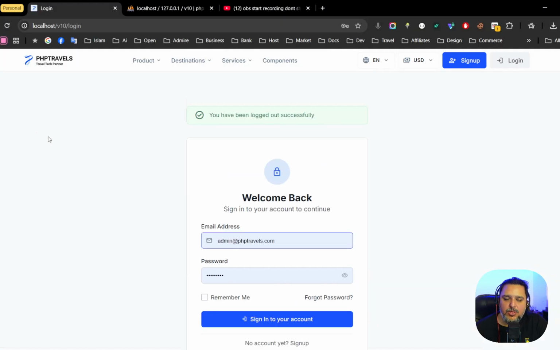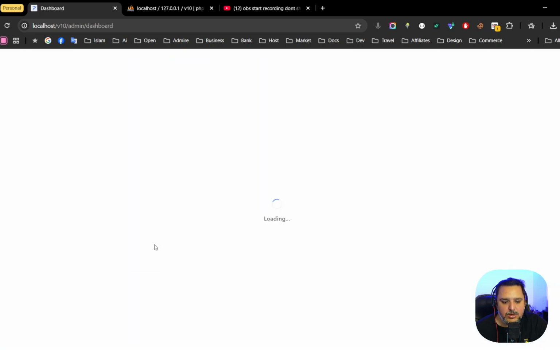Now, the customer and the admin both have one login page, even the agents or anybody. There is only one page. Before, we had very different pages for the login, the sign up and everything. Now I'm going to log in as an admin and not as a customer.